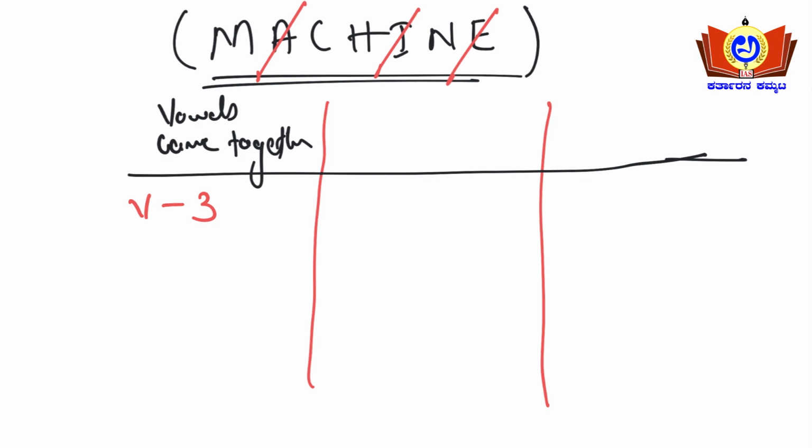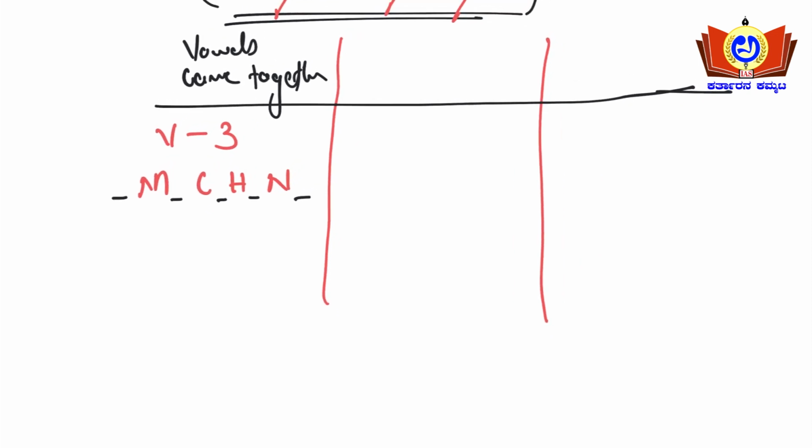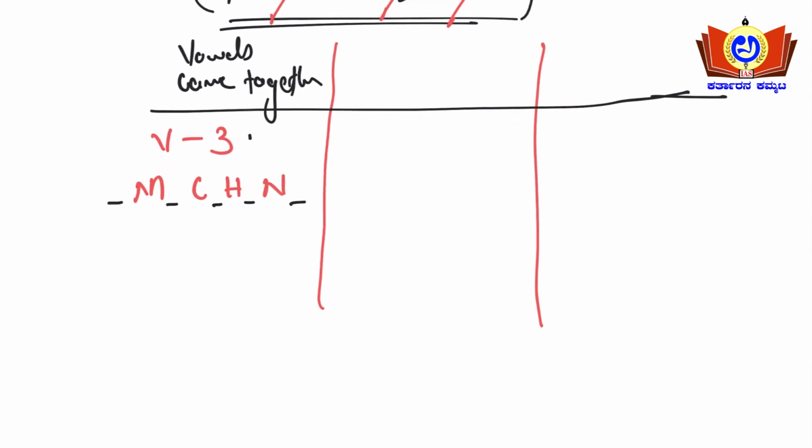What are the remaining letters here? M, C, H, N. Okay, what are the spaces? 1, 2, 3, 4, 5. See friends, in these 5 spaces, these vowels, okay, what are the vowels here? I'll be writing here A, I, E.